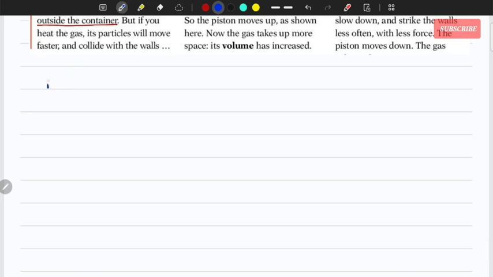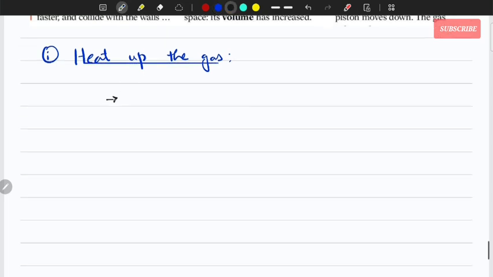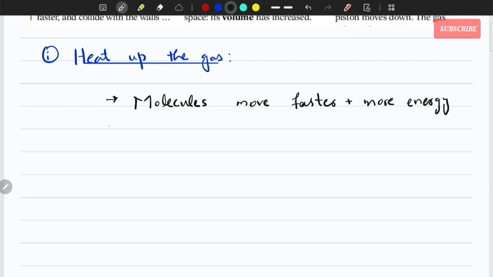What's the conclusion here? Number one, what happens when you heat up a gas? When you heat up the gas, the molecules or the particles would move faster, right? And they have more energy coming from the heat, from the temperature.